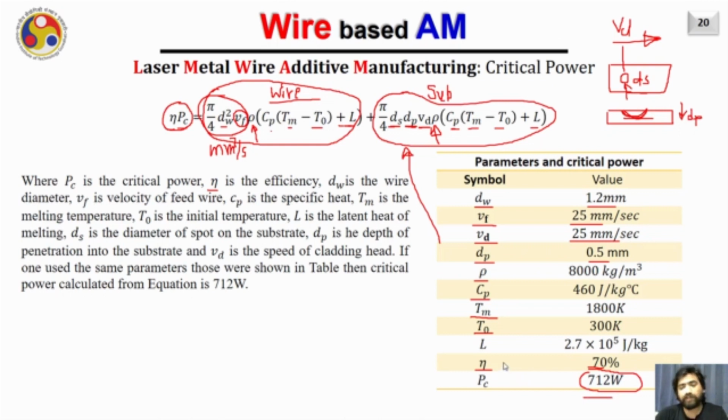In a similar fashion, you can also find out the critical power required for the given process parameters, but please note once again, we have not considered conduction, convection or radiation. Those should be accounted for appropriately, and also the efficiency of the laser will highly depend on the material, and it also keeps changing with temperature. So those should be accounted for appropriately to find out the exact value of the power required. But this will give you some idea of how much minimum laser power will be required.